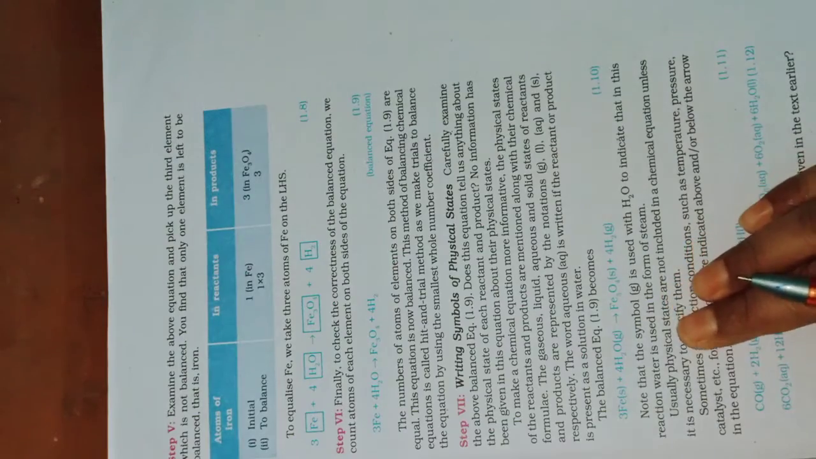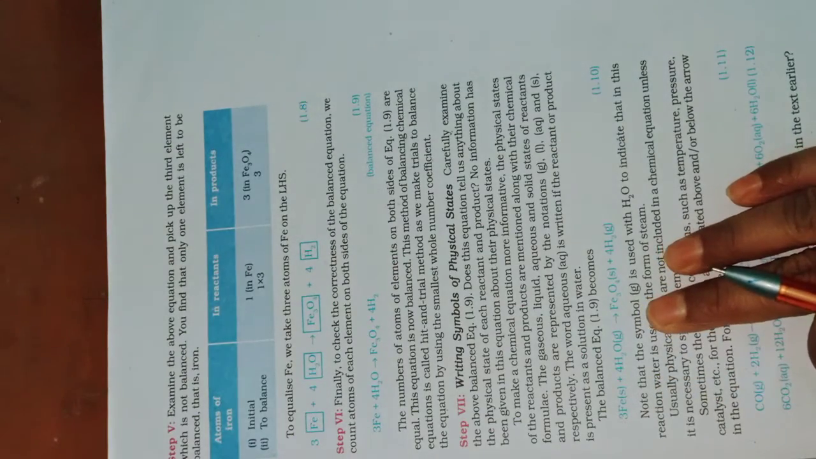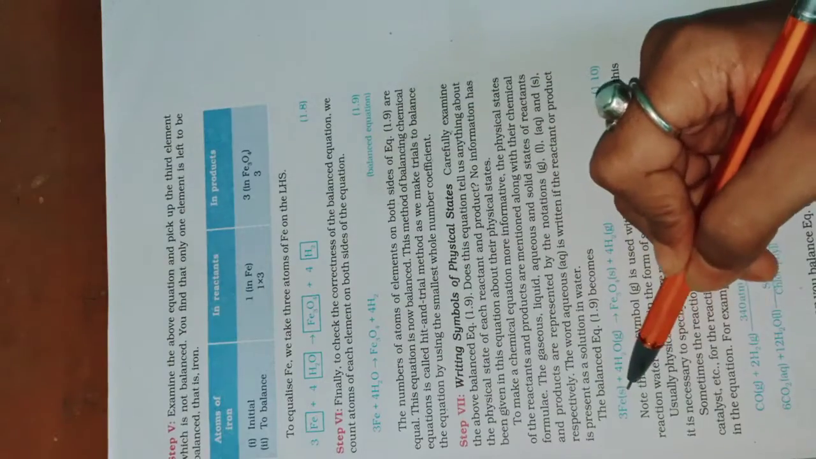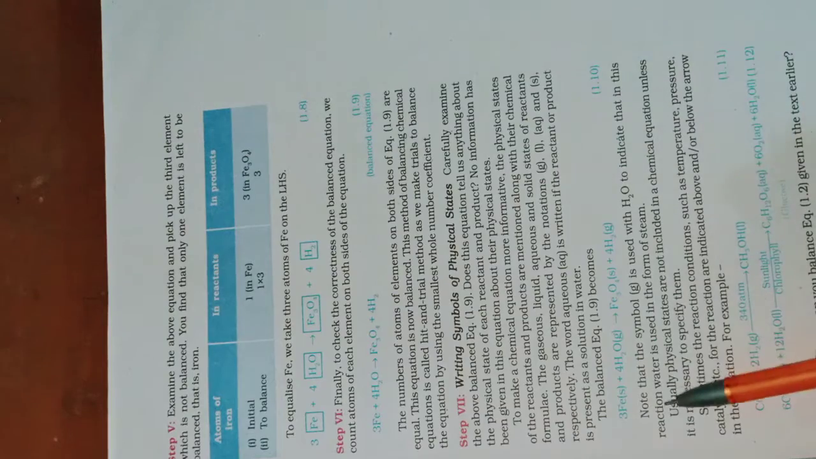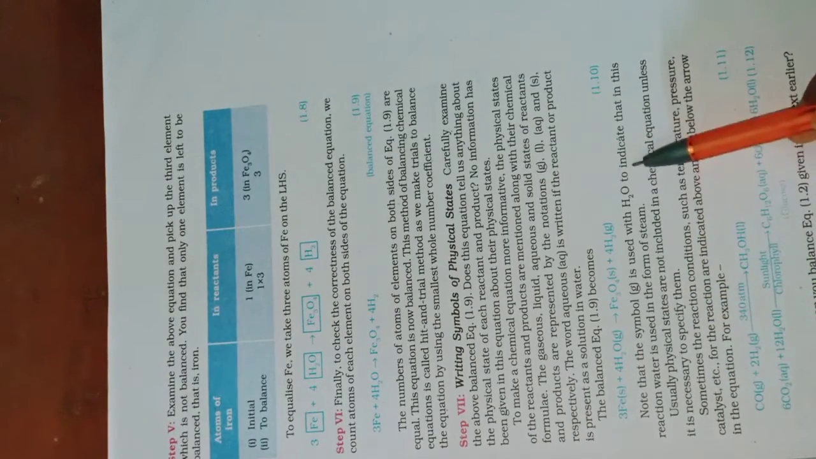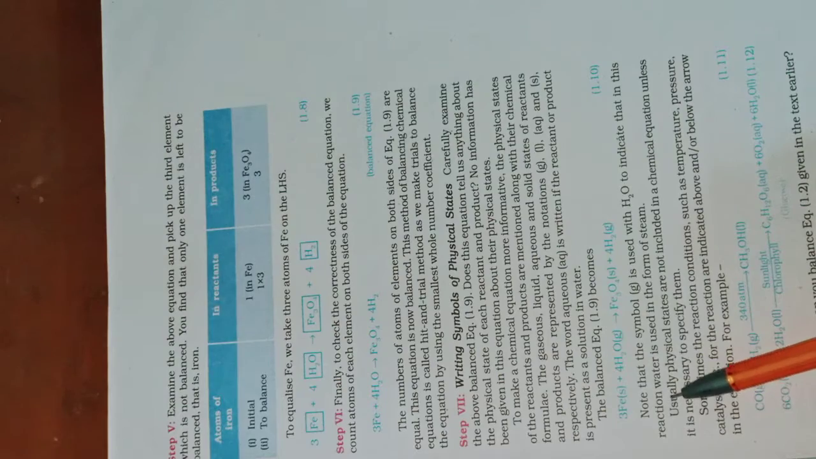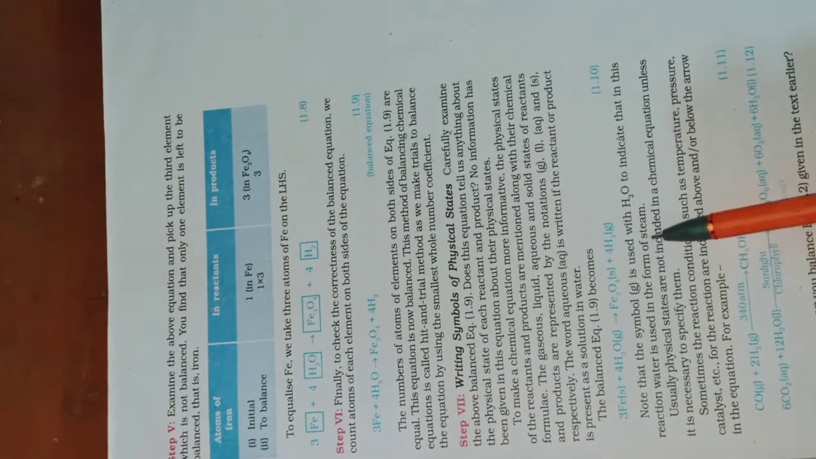So here we have come up with a balanced equation. Here in brackets it is written solid, G for gas, S for solid, again G for gas. Note that the symbol G is used with H2O to indicate that in this reaction water is used in the form of steam. Usually physical states are not included in a chemical equation unless it is necessary to specify them. Sometimes the reaction conditions such as temperature, pressure, catalyst, etc. for the reaction are indicated above or below the arrow in the equation.